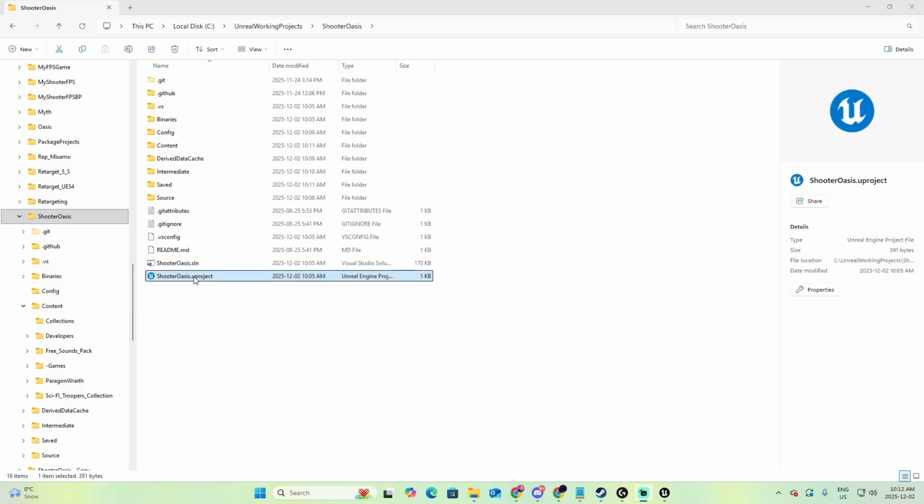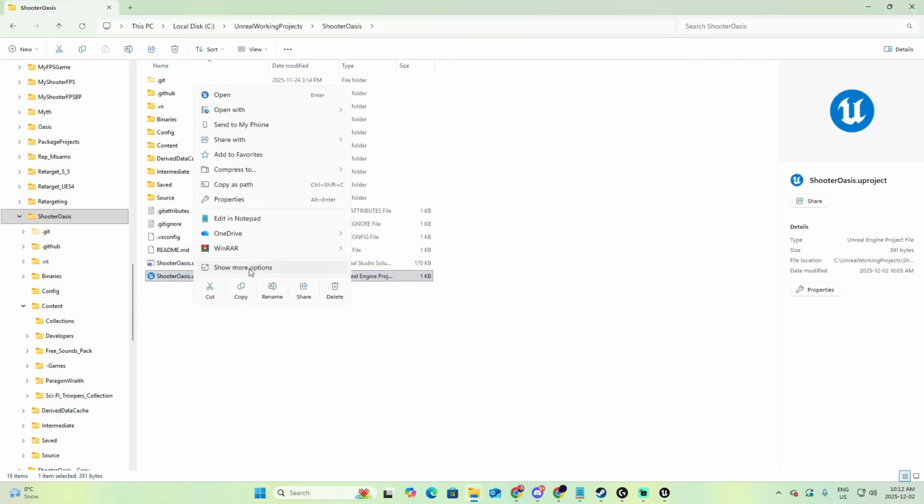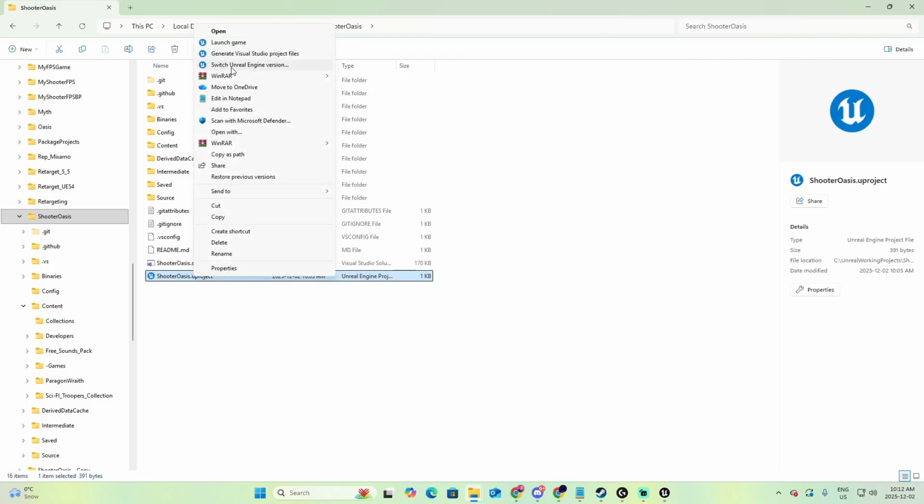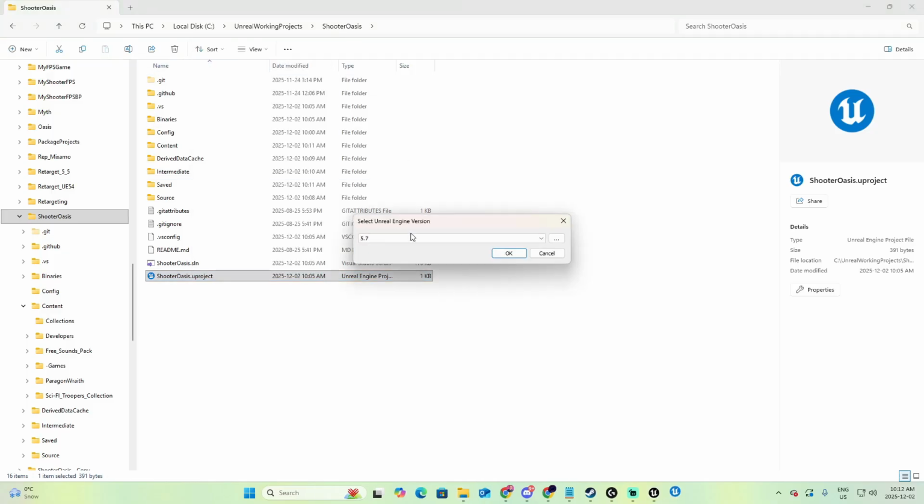And now if I go back to the project and right click, show more options, and if you try to switch the Unreal version, you can see that the current version you have for this project is 5.7, what I wanted. And this is it. Your project is now running on Unreal Engine 5.7, the upgrade went smoothly, and you saw the exact steps you need to repeat if you want to move your own project forward.